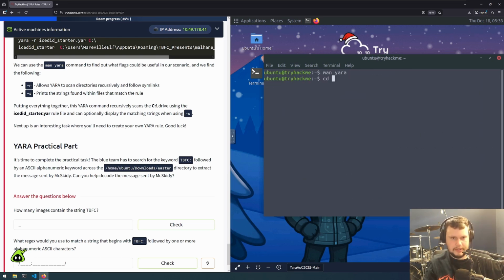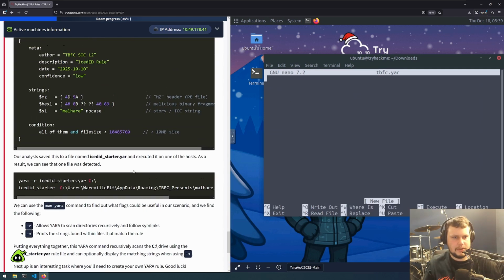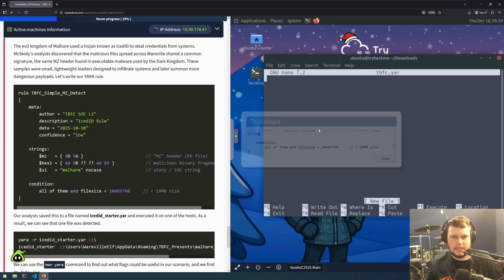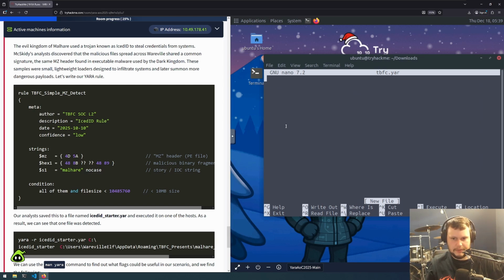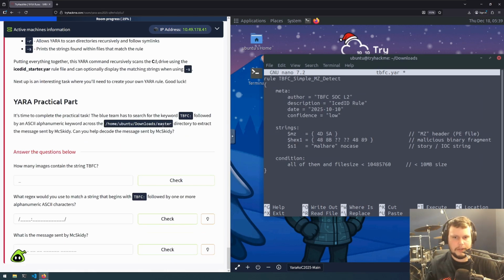Let's go into the downloads directory and see if it's in here. So we've got Easter here, and let's create a new file using nano. We'll do tbfc.yar, and let's create a starting point by just copying that YARA rule into here, and then paste that with Control-Shift-V. Okay, so we've got a YARA rule, but let's go through and change it up.